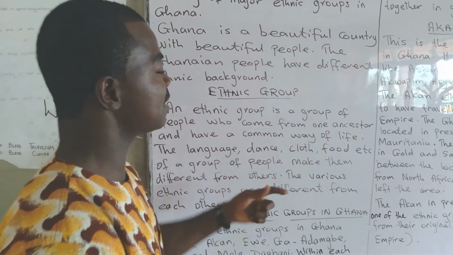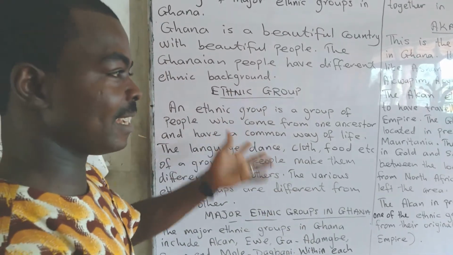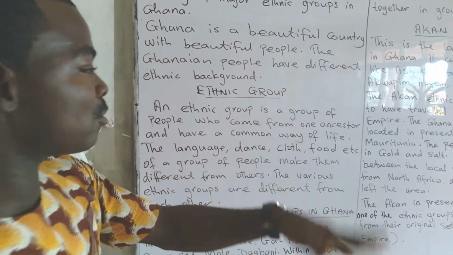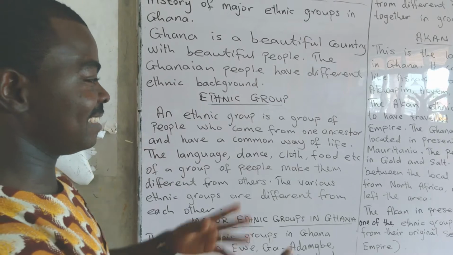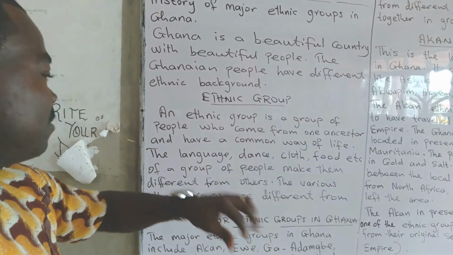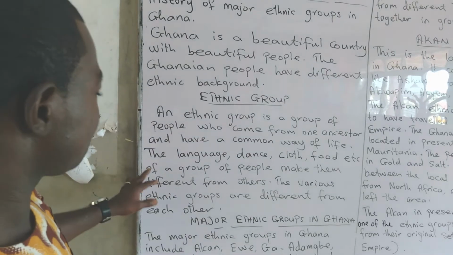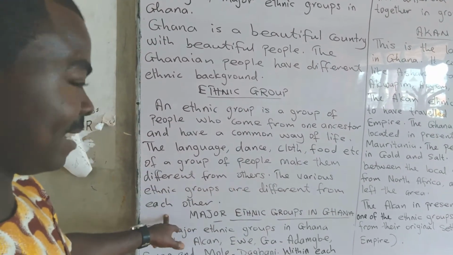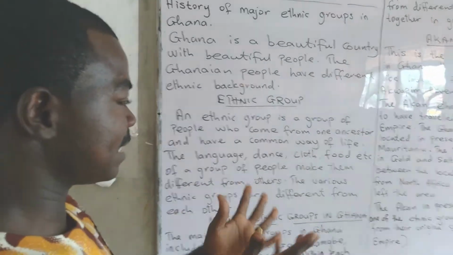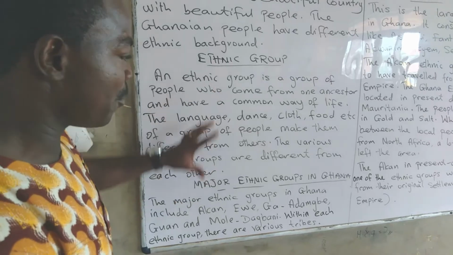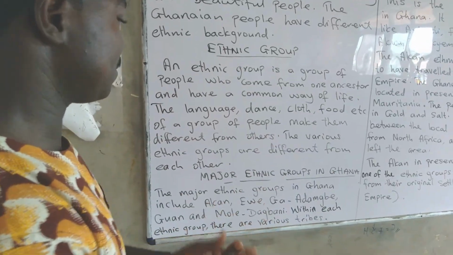Some ethnic groups eat kenkey as their main food, some eat fufu, some eat banku, some akwaye and others. So food also makes ethnic groups different from the other. The various ethnic groups are different from each other. Let's keep that one in mind. They are different from each other due to the way they live their lives.